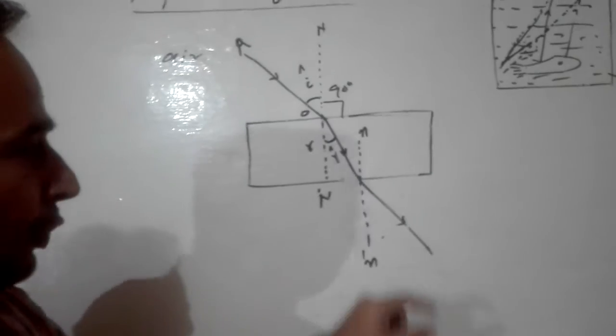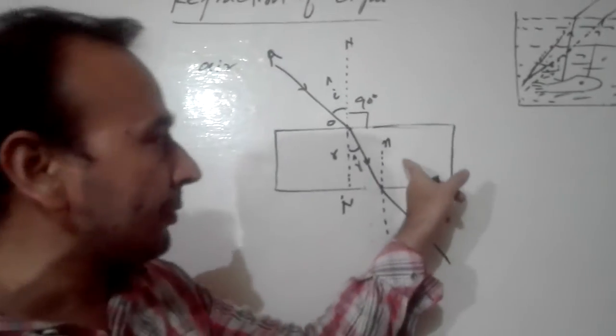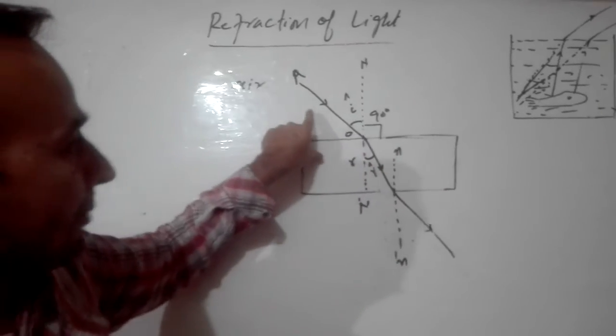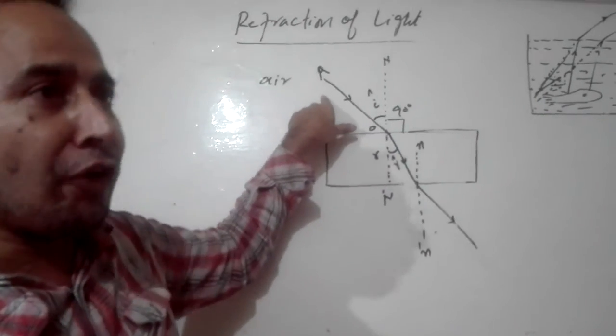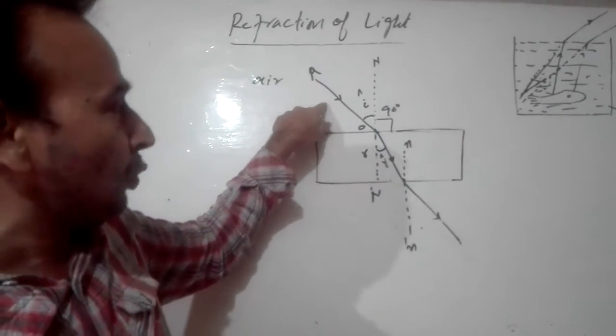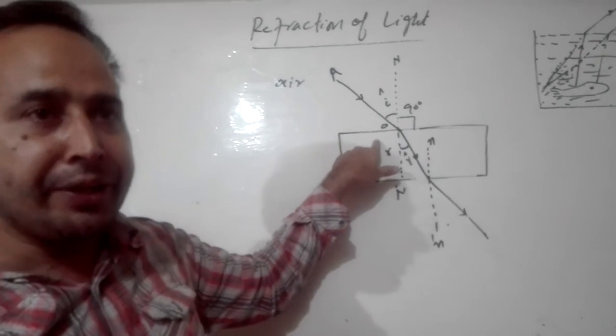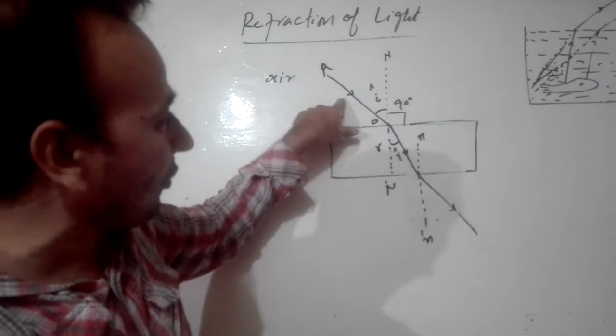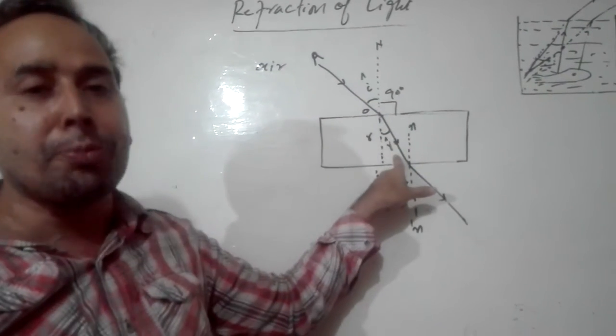One thing I want to make clear. These are the properties which you have to keep in mind. Whenever a light ray enters from a rare medium to a denser medium, it always bends toward the normal.